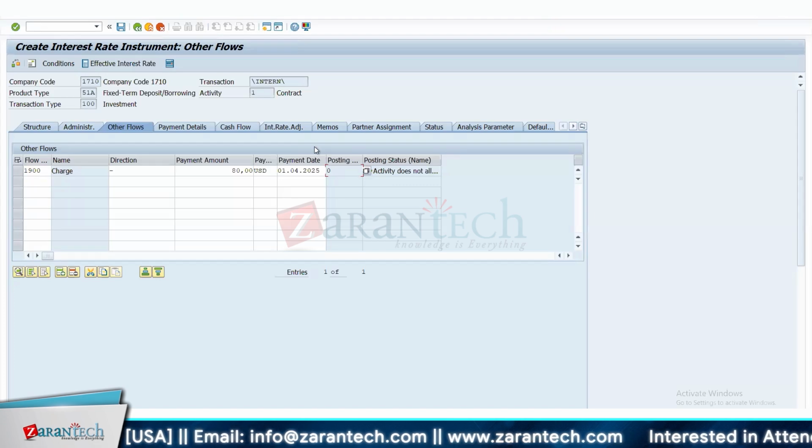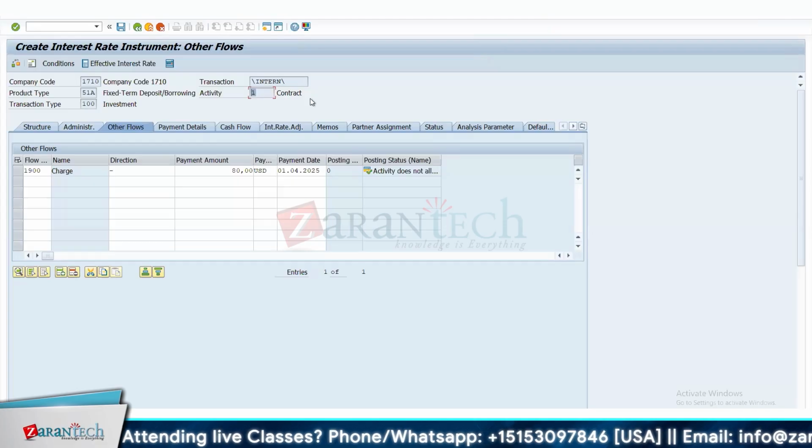Okay. So do we have any workflow concept here in the Treasury module, like you have in the BCM, where all the payment runs can be approved by a senior manager or whatever? Is that type of workflow concept here or not? So that is controlled through the activity. Here we have the activity as contract, right? This is something that is done with the front office. Now, let's say there is someone senior who wants to check that this deal has all the correct information or not. Then they will go to another transaction called FT_edit, and they can check if everything is fine, and then they can settle the deal.